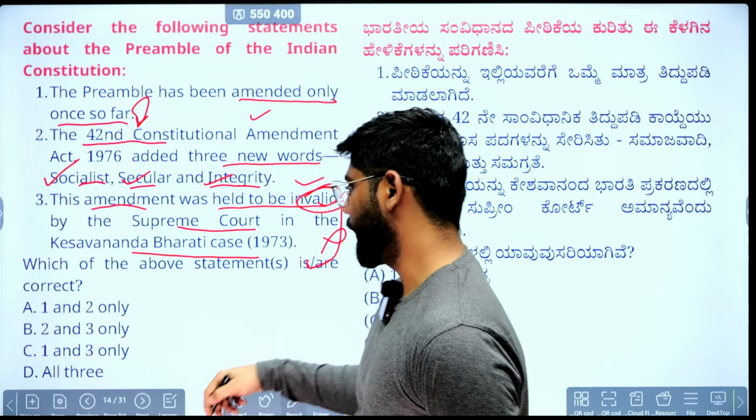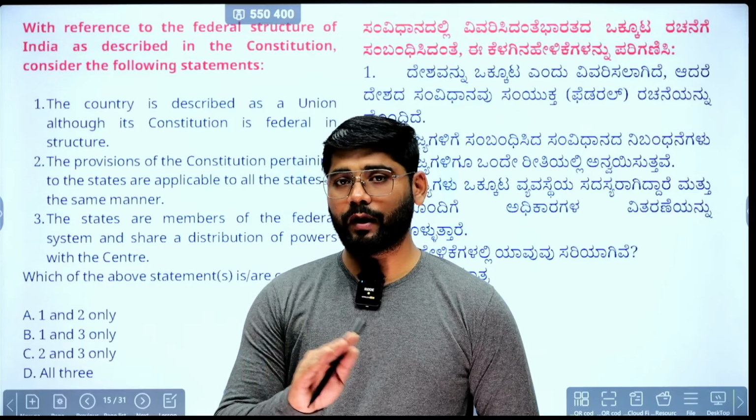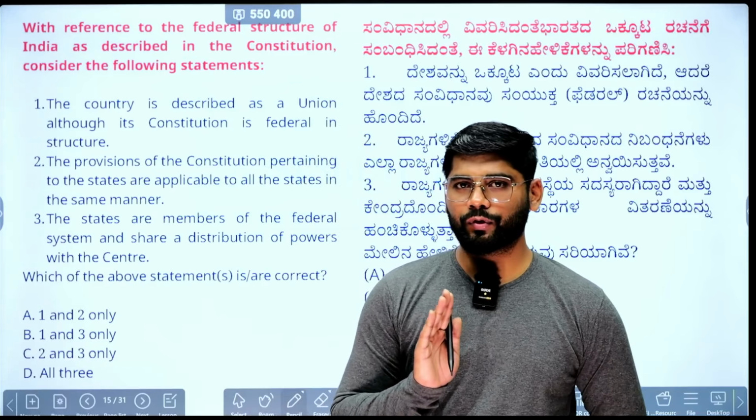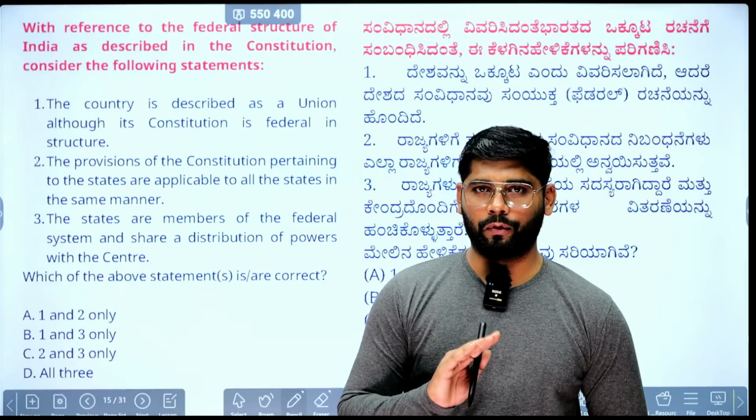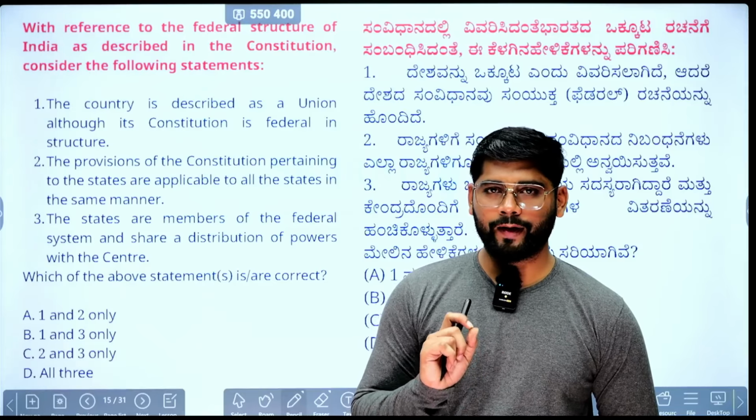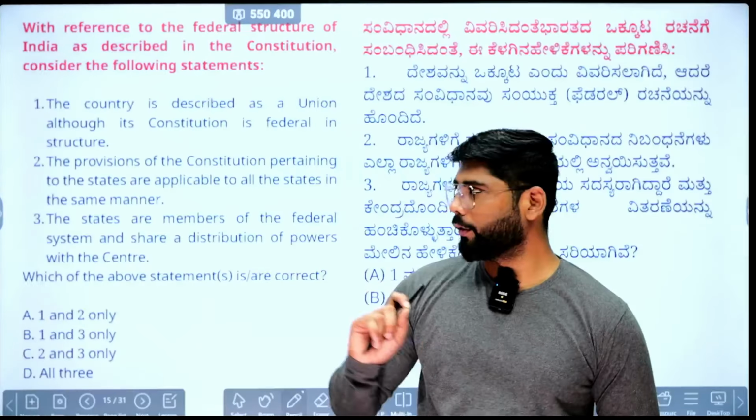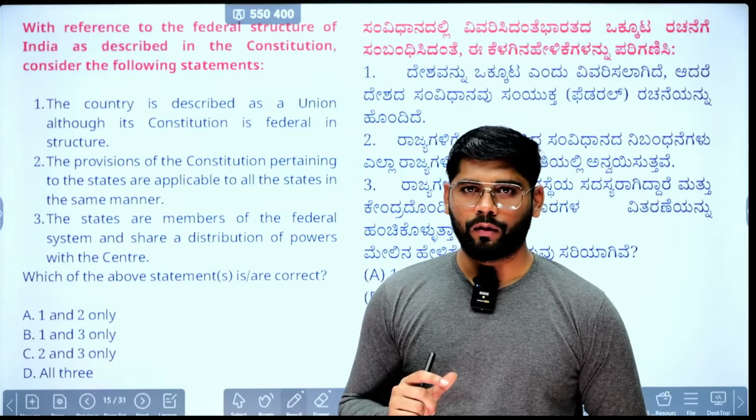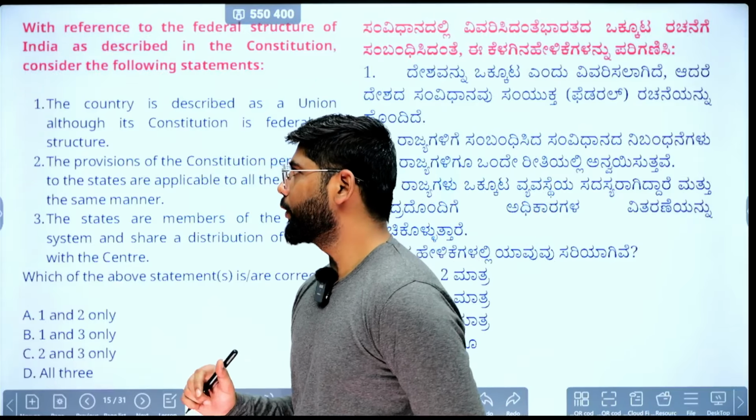From here, we start about the union and its territory. So we'll see what are the catches or the traps. There are many traps when it comes to Article 1 to Article 4. Okay, so we'll see this very carefully. I have framed the MCQ while considering the basic facts, and I will be explaining, so you will get the broader idea on this. So we'll see the first question.